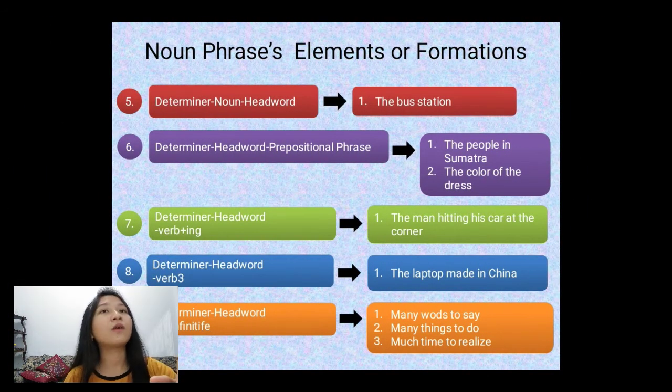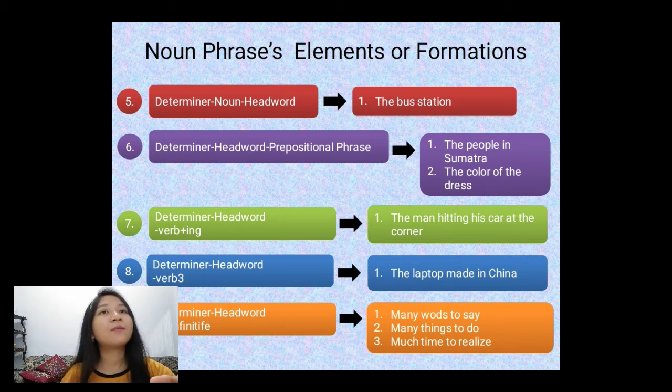Okay, next, 5, determiner, noun, head word. For example, the bus station, and etc. 6. Determiner, head word, prepositional phrase. For example, the people in Sumatra. In Sumatra represents a prepositional phrase. The color of the dress and stuff like that.